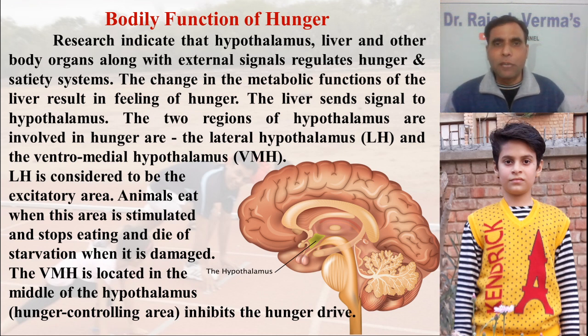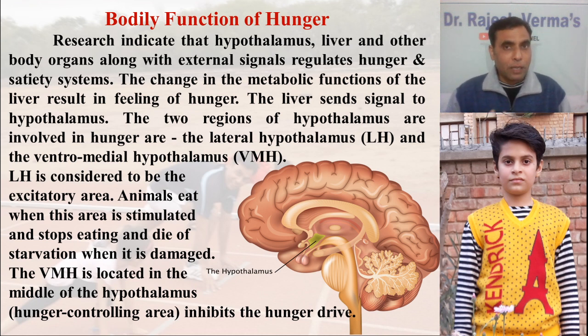Now be very careful here to understand the concept behind this. The lateral hypothalamus is considered to be the excitatory area. Excitatory area means that it excites your hunger motive. Animals eat when this area is stimulated and stop eating and die of starvation when it is damaged.